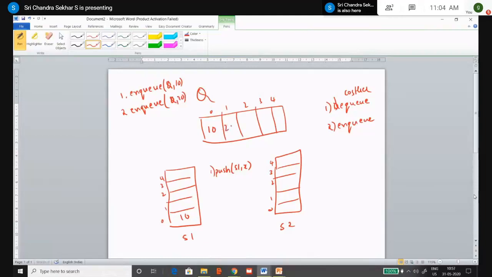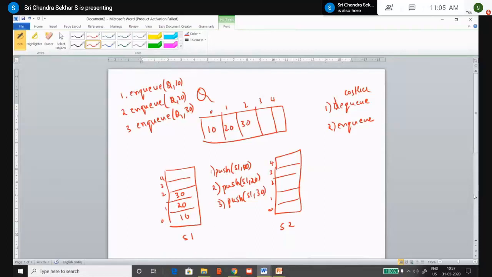The NQ operation is very easy, it involves only one step, that is push of S1 comma 20. This is 10, right? Similarly, you take one more operation, NQ of Q comma 30. So 30 is inserted and pushed onto the top of stack S1, right?